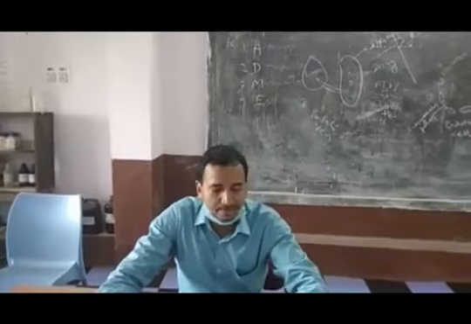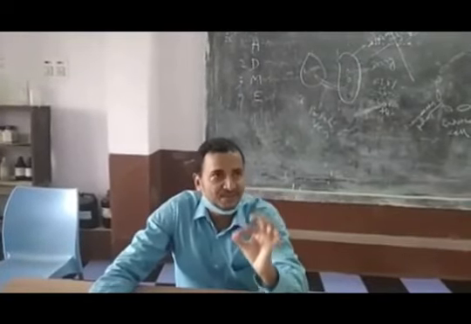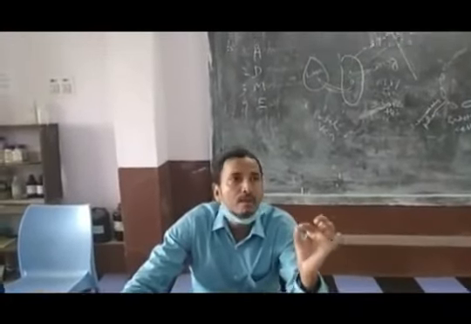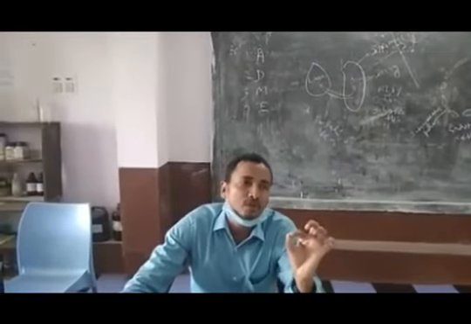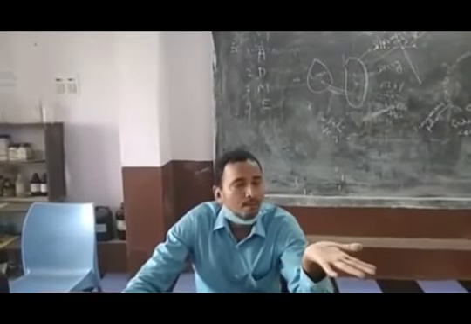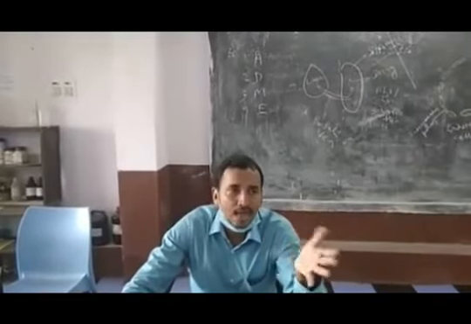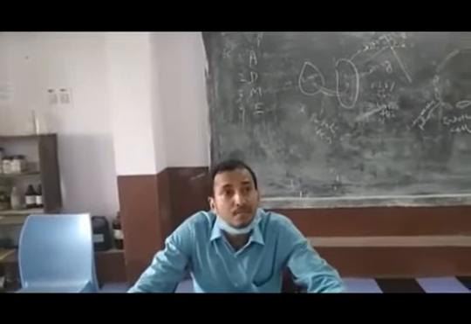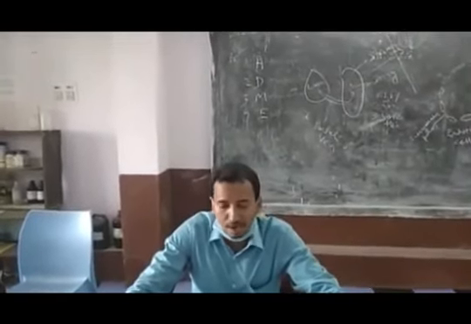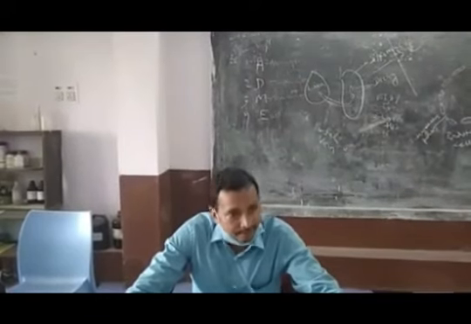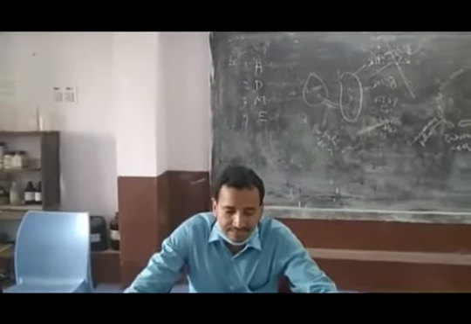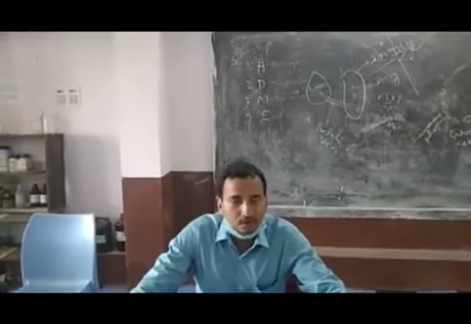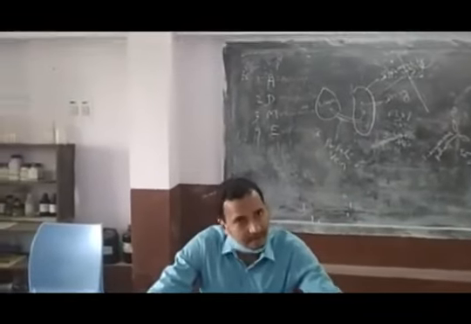The example of competitive antagonism is acetylcholine and atropine. The action of acetylcholine is blocked by atropine. Another example of competitive antagonism is morphine and naloxone. The overdose or poisoning effect of morphine is blocked by naloxone, which is the best example of competitive antagonism. In non-competitive antagonism, the example is diazepam and bicuculline. These are the examples which come under non-competitive antagonism.